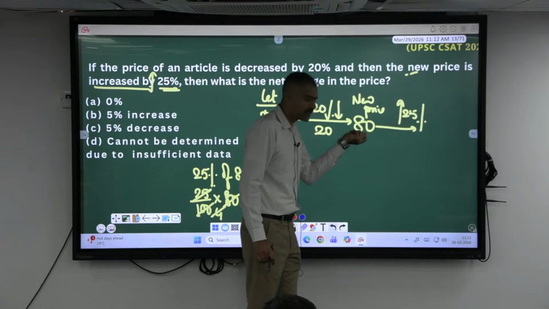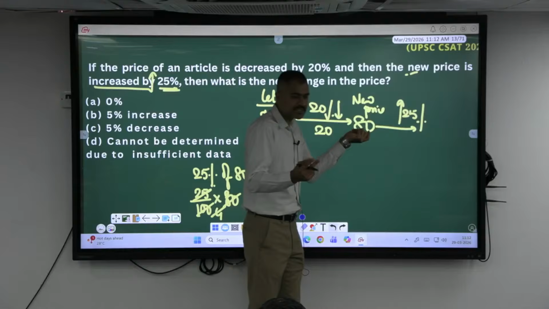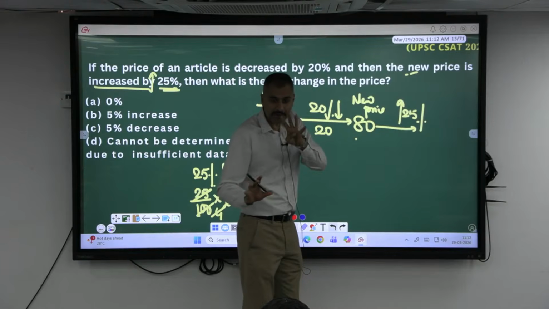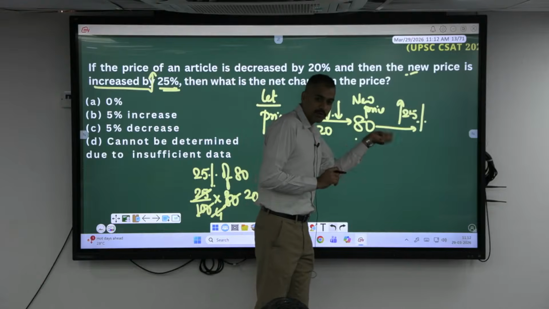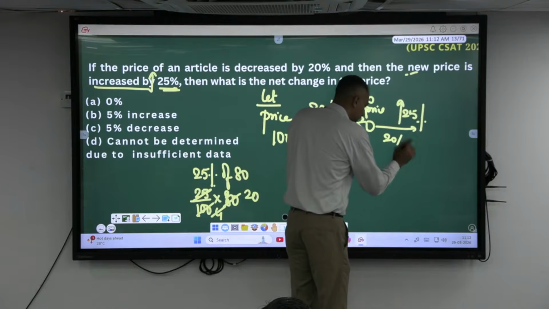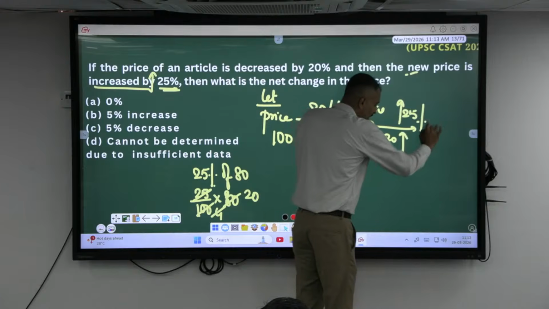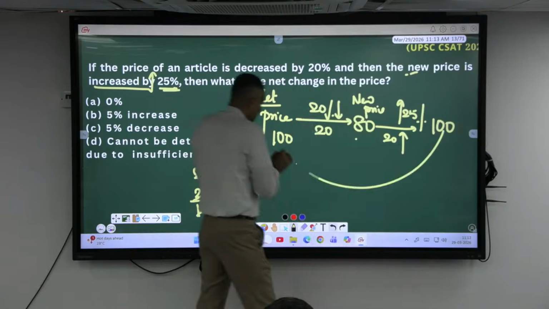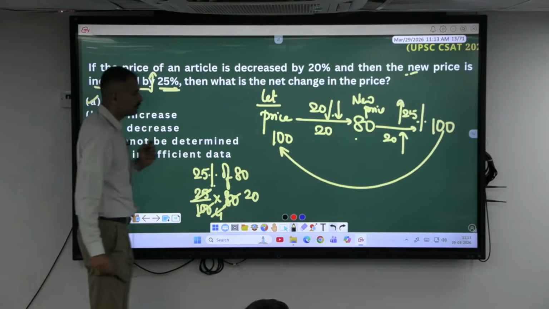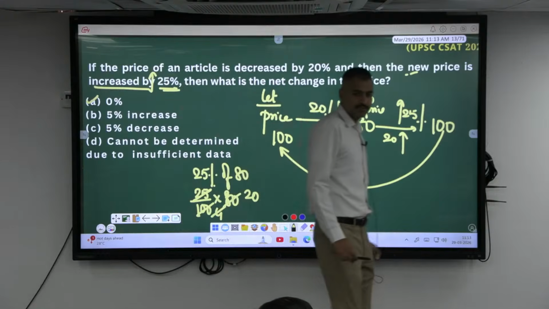What is 10% of 80? 8. 20% is 16. 5% is 4. If you add 8, 8, 4, it will be 20. If I increase it by 20 here, its value becomes how much? 100. Am I getting the original price? So, what is the net change? 0% or 0 change.